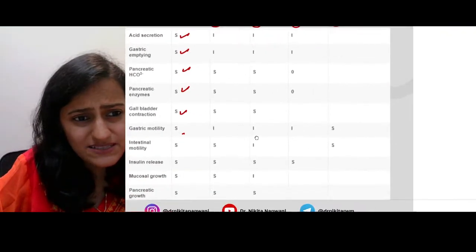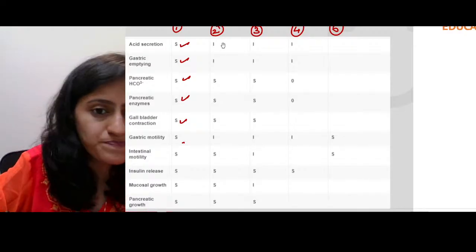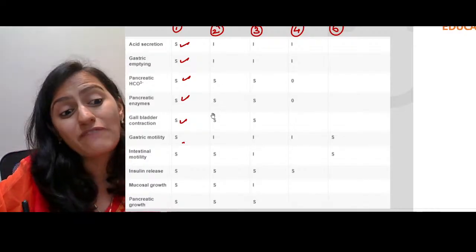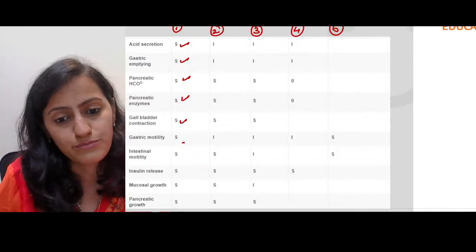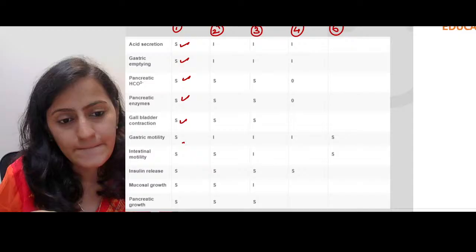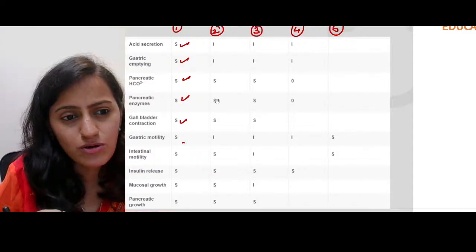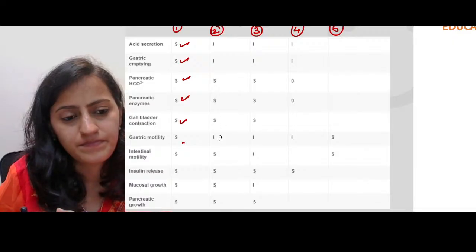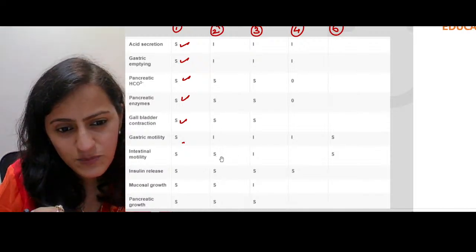If I zoom this, then the table is getting blocked. That's why this is the maximum that I can zoom. Look at the second one. You have to pick up the most important points here to identify the hormone. What do you think is this hormone here? So this is the area which is more important here.